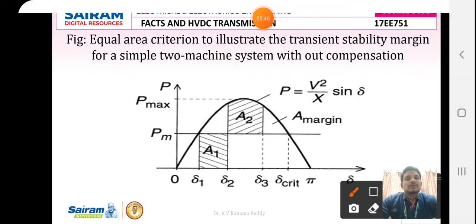To discuss the equal area criterion method, which describes the real power and load angle characteristics, here we are discussing the case without compensation.